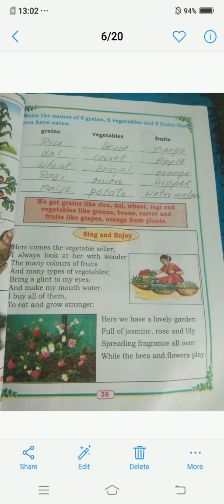Here we have a lovely garden full of jasmine, rose and lily, spreading fragrance all over while the bees and flowers play.